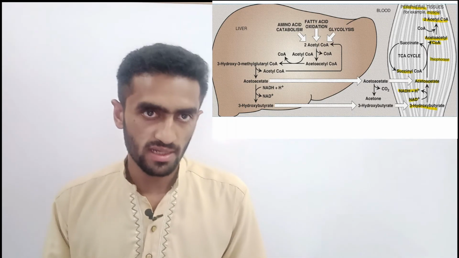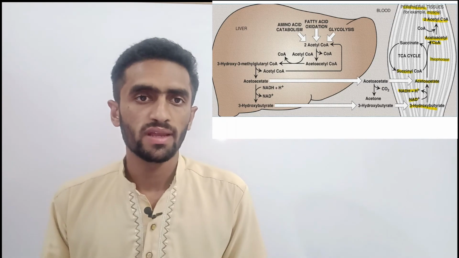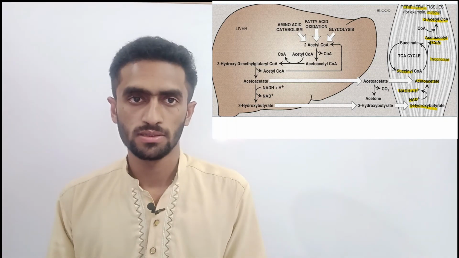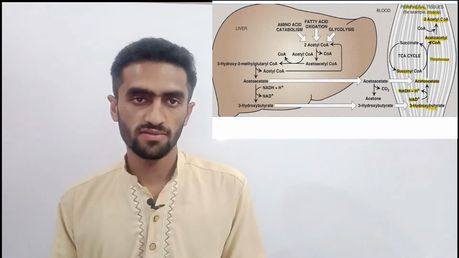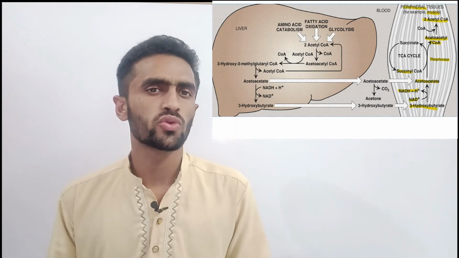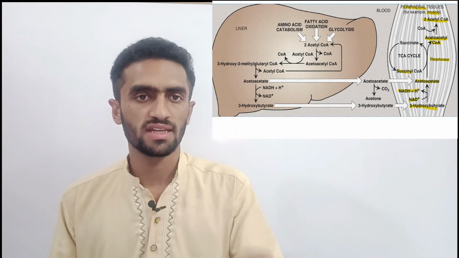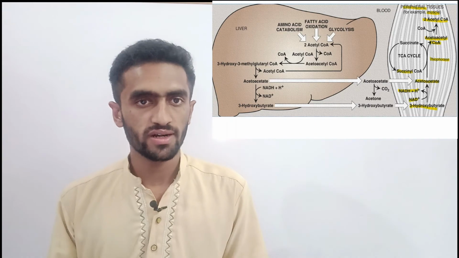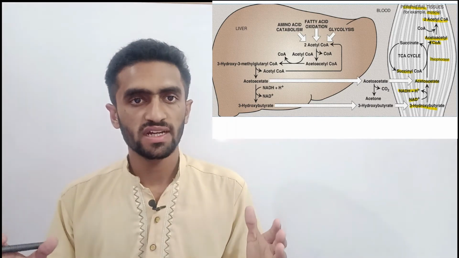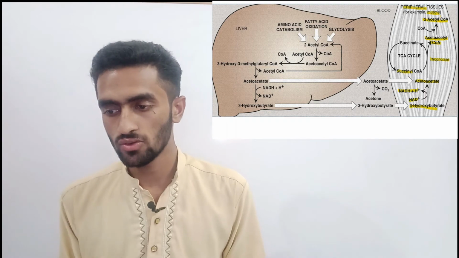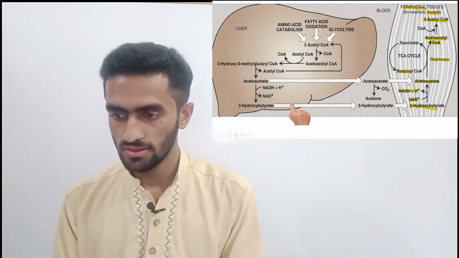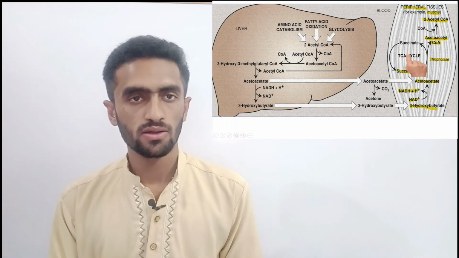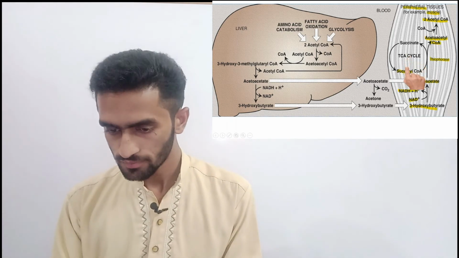But another important concept is that we already said oxaloacetate is deficient, but it is deficient only in the liver. In peripheral tissue, gluconeogenesis does not occur; glucose production is mainly limited to the liver. So in peripheral tissue, a lot of oxaloacetate is available. So this acetyl-CoA has the ability to jump into the TCA cycle to provide ATP.